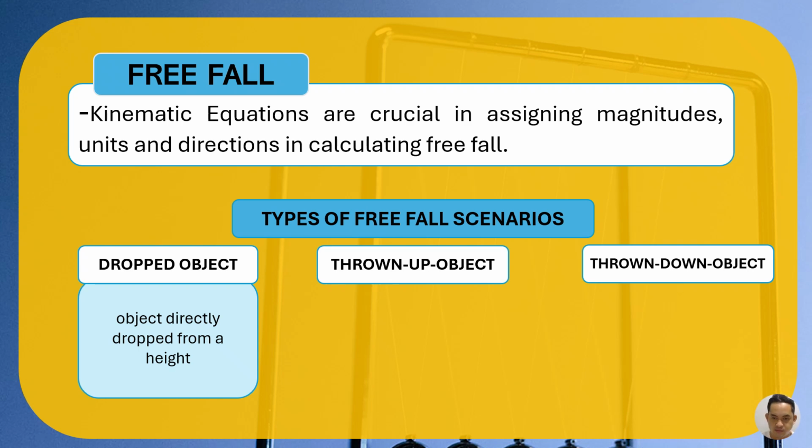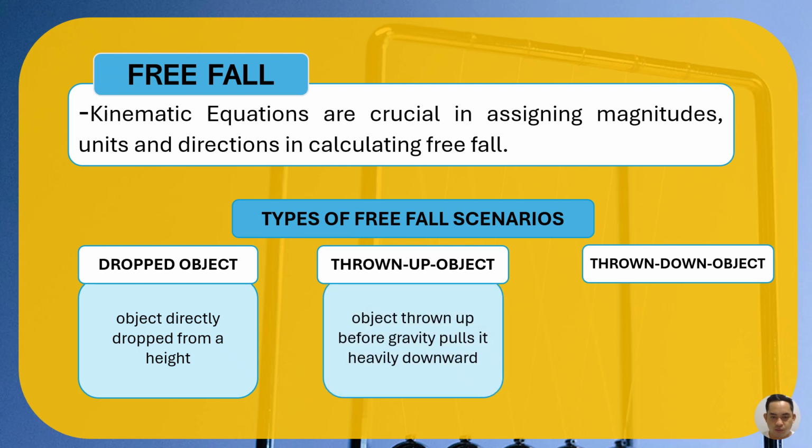Thrown up: if you toss the ball upward, the ball will go up before it will hit the ground. In thrown up object, we have this maximum velocity na makaya sa object pag mo lupad siya pataas. Pag lupad na niya na yung instant diha nga mo stop siya. So pag mag-stop, zero ato ang velocity and before siya mubaba due to gravity. And yeah, the object is thrown up before gravity pulls it heavily downward.